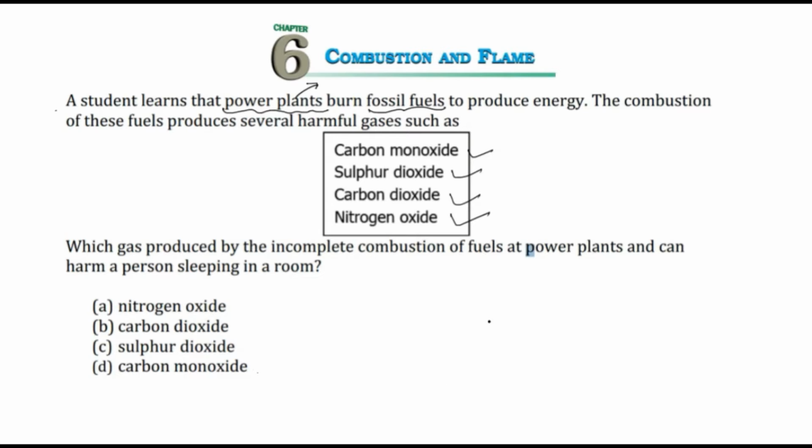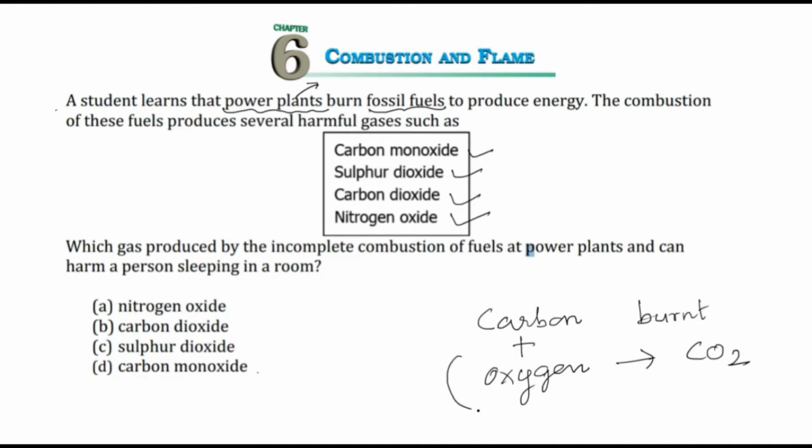Now remember, when carbon is burnt in sufficient oxygen, then we get carbon dioxide. Suppose oxygen is less and carbon has not burnt completely. There is a possibility to give carbon monoxide as a product. So carbon monoxide is CO. Now this carbon monoxide is more poisonous. It is so poisonous that if you inhale it, it will cause so much harm to us. Even the person can die.